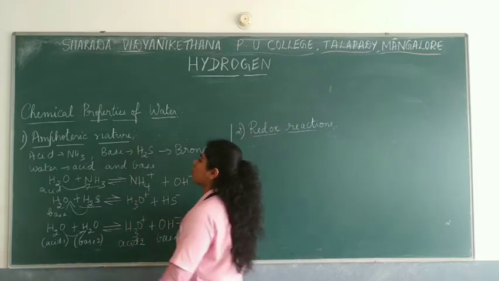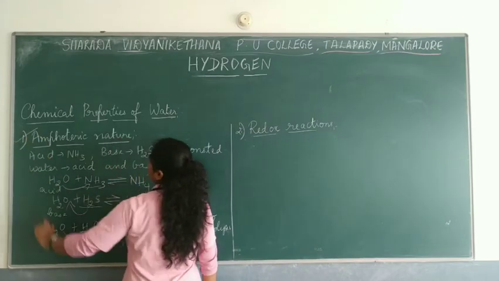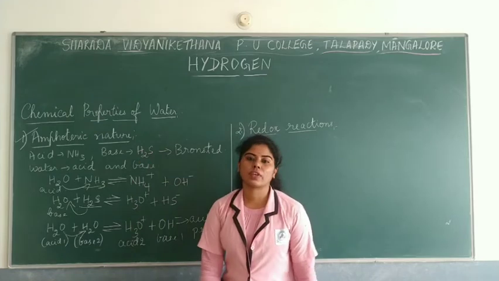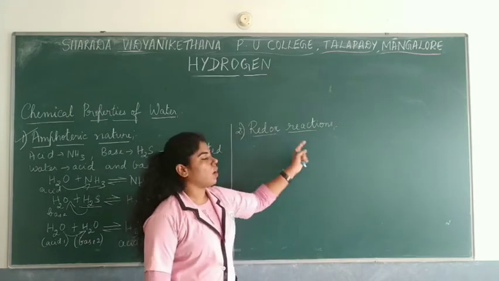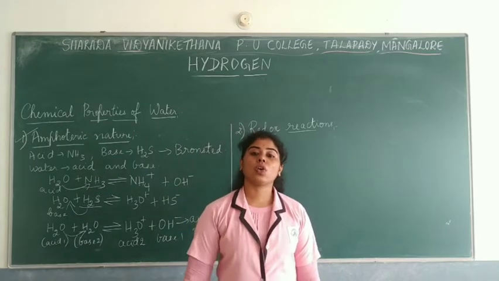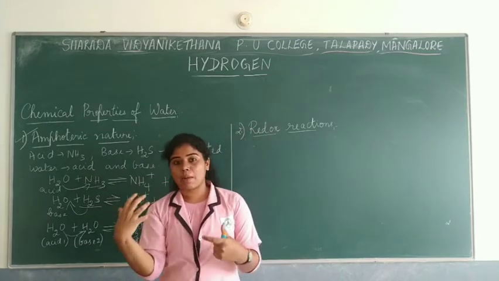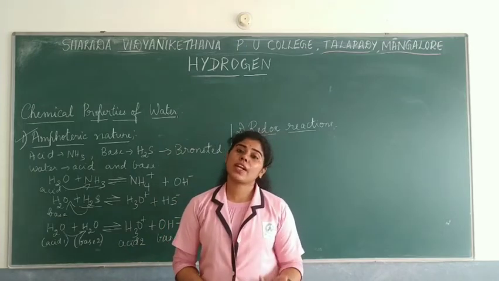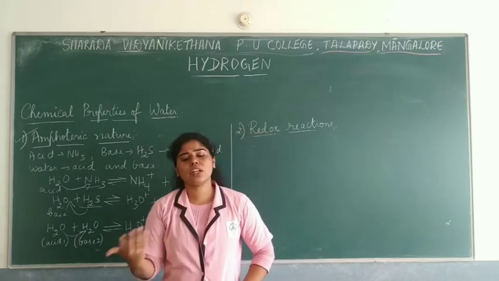So this is about the amphoteric nature of water. One important property of water is that it acts both like an acid as well as a base. The next property, again very important, is that it can undergo redox reactions. So water can be acting like an oxidizing agent, or water can be acting like a reducing agent, in different reactions in different ways.